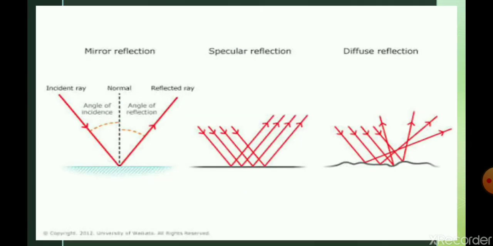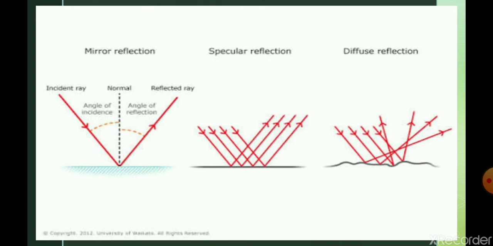Now reflections are basically two in type. One is called specular or regular reflection and the other is diffuse reflection. When a light ray falls on a plain smooth surface, then after reflection the light ray moves in a particular direction. That is, if the incident light rays are parallel, then the reflected light rays should also be parallel. That is, there is a specific relationship between the incoming ray and outgoing ray. This type of reflection is called regular reflection.